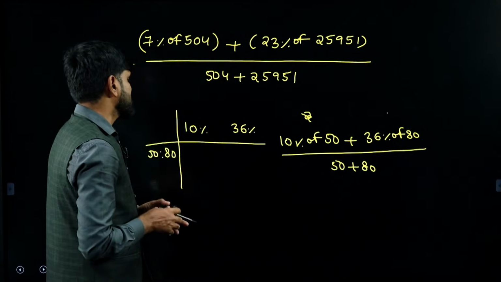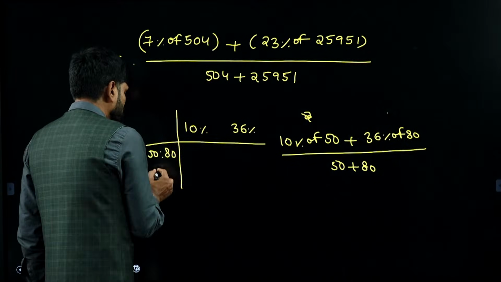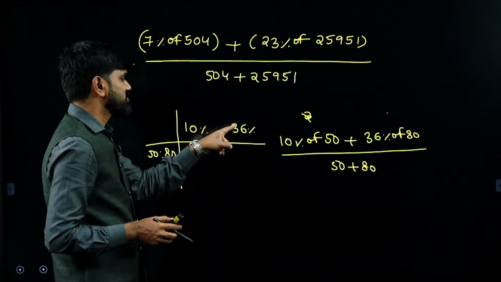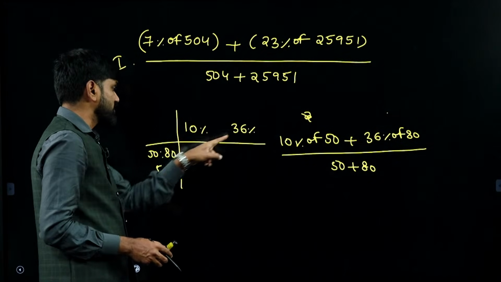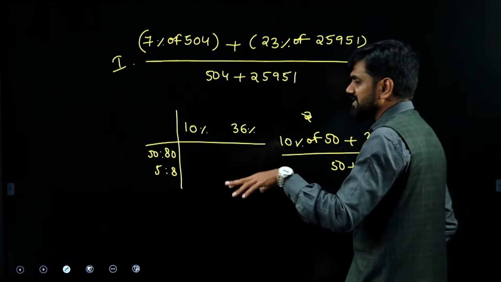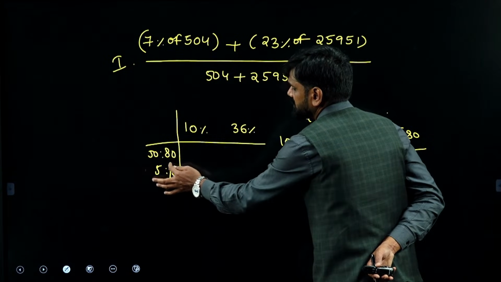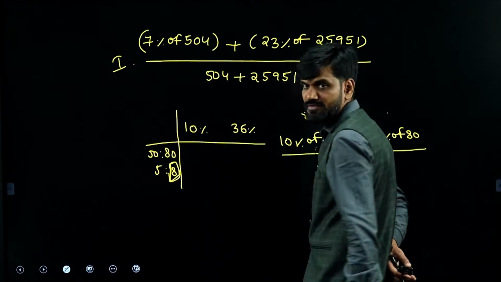Which is more? The ratio is 5:8 over here. I am having 10% on a small value and 36% on a bigger value. If that is so, remember your answer will be more nearer to whichever value is having the higher quantity.